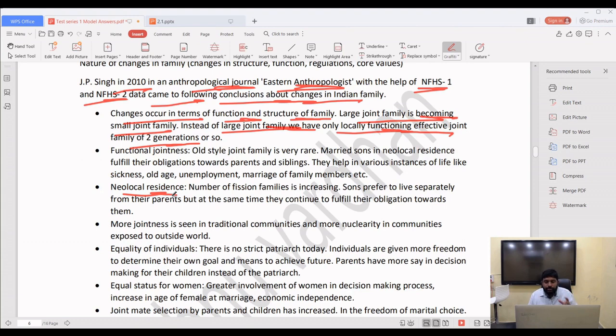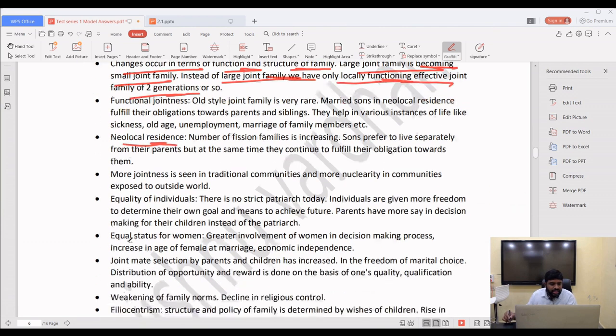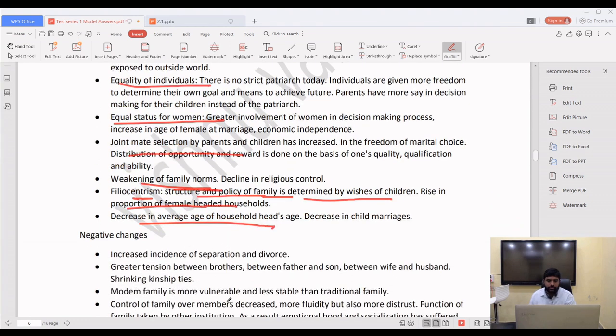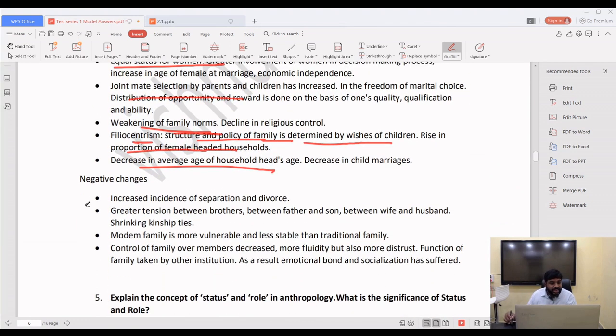New local residences are coming. A wife and husband after marriage are leaving the family and establishing a new family altogether. Equality of individual, equal status for women, joint mate selection by parents and children, weakening of family norms, philocentrism, structure and policy of families determined by wishes of children, rise in promotion of female-headed households, decrease in average age of household heads, decrease in child marriages, and negative changes.